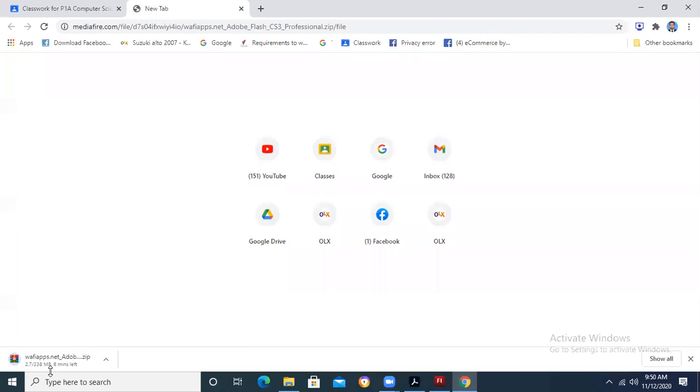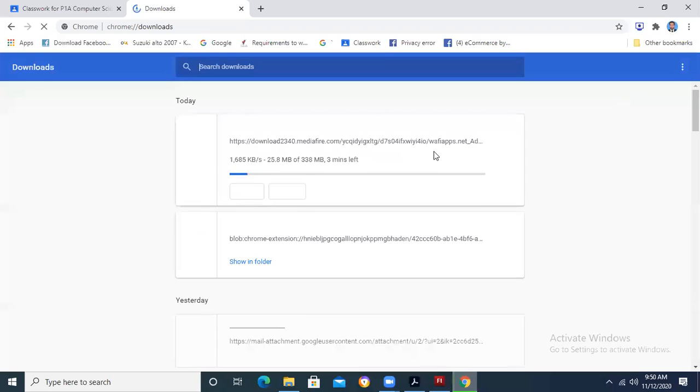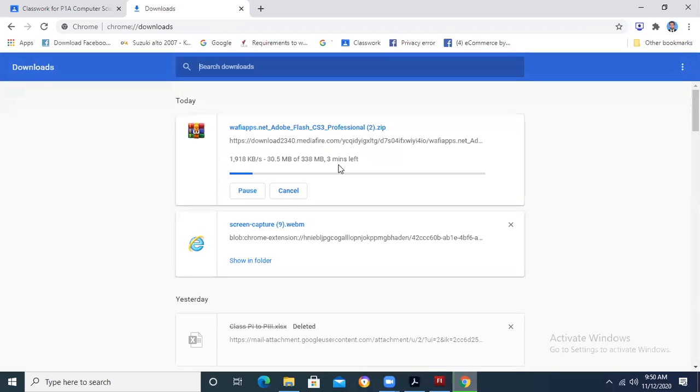Now when you have pasted this, can you see that it is being downloaded in a second? It is showing me 6 minutes less, 5 minutes less. Can you see this? Yes, sir. This is visible to you. So it is being downloaded in no time. You can see in my downloads, it is being downloaded. It will take maximum 3 minutes and it will be downloaded.